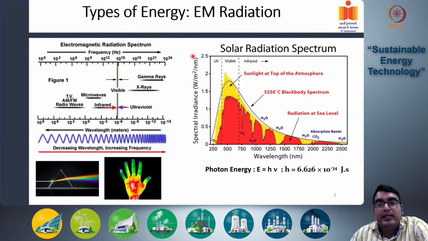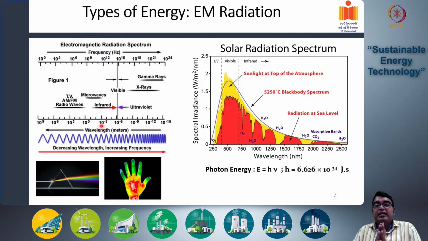Then you have the microwaves, like in your standard microwave oven that you often find as an electrical appliance. Their frequencies range between 10 to the power 9 hertz to 10 to the power 12 hertz. So 10 to the power 9 to 10 to the power 12 waves propagate through a certain region per second. And their wavelengths are between 1 meter to 10 to the power minus 3 meters. So 1 meter to 1 millimeter. That's their wavelength range.